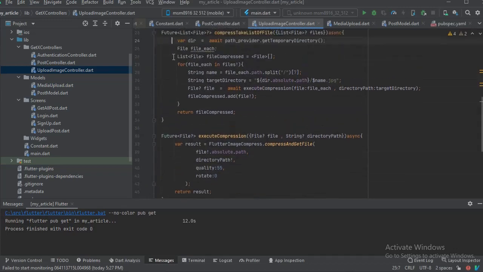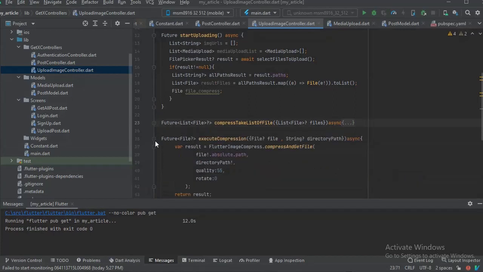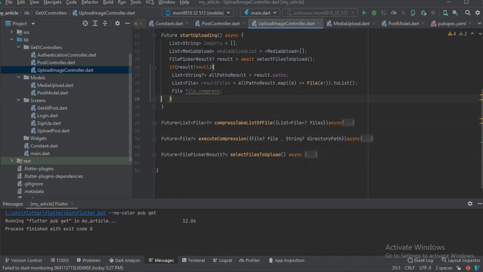So going back up here to start uploading now. Remember, we have to create all these other functions here. So we have three functions now. We have to go through this procedure to make sure there's no error and that all the files are uploaded correctly. So let's proceed. First of all, we pick the files from our phone gallery, and the files are not null. We get all the parts of the files, and then we convert all of them to a file, right? Now we want to compress the file. This is file compress.